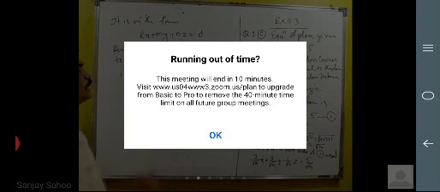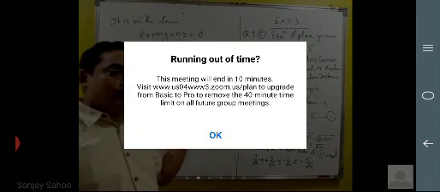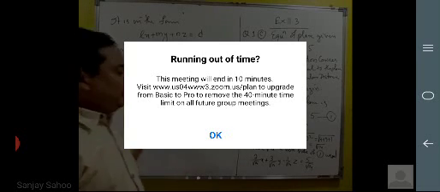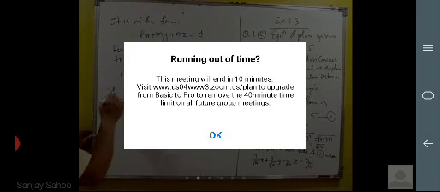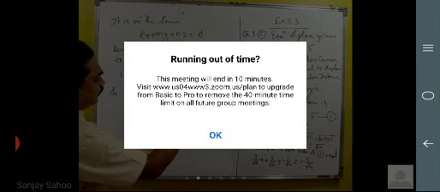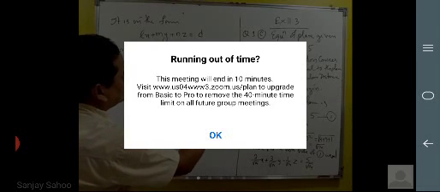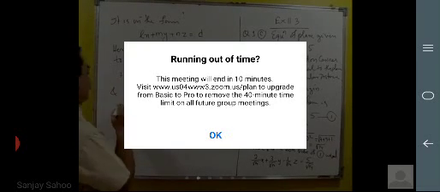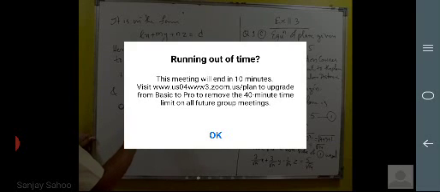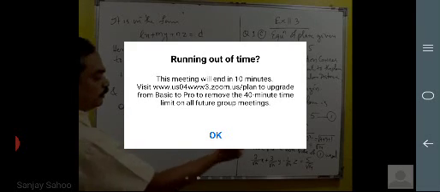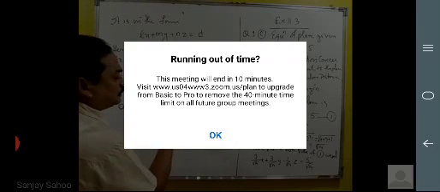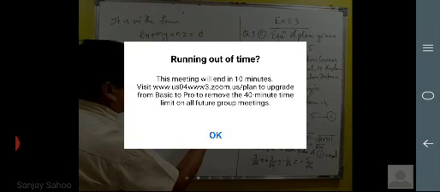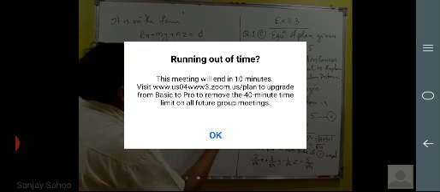And the perpendicular distance from the origin is d, that is 5 upon root 14.